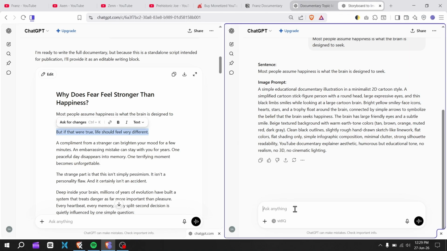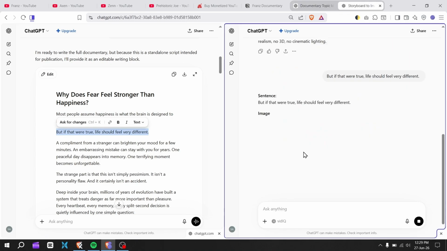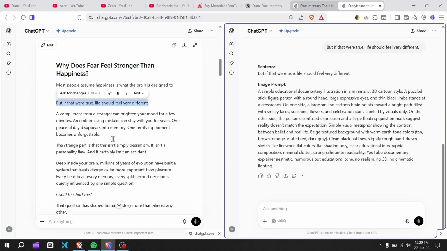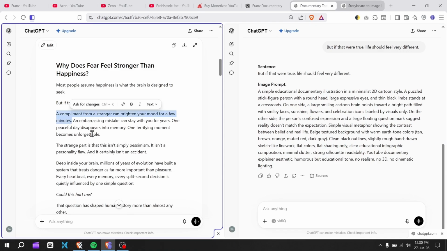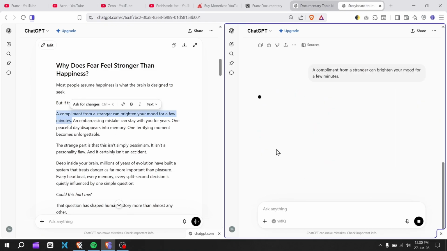I have kept this prompt separate so that if you already have your own script, you can still use the second prompt on its own. Simply enter your script piece by piece to get image prompts for each part.